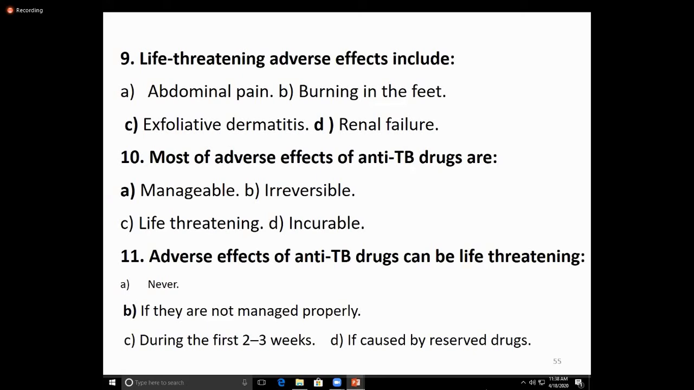The adverse effects of the antituberculous drugs can be life-threatening if they are not managed properly during the first 2-3 weeks, or if it is caused by the reserve drugs, that is the second line therapy. So the adverse effect of the antituberculous drug is life-threatening when it is not managed properly. If managed properly, the adverse effects are not life-threatening.